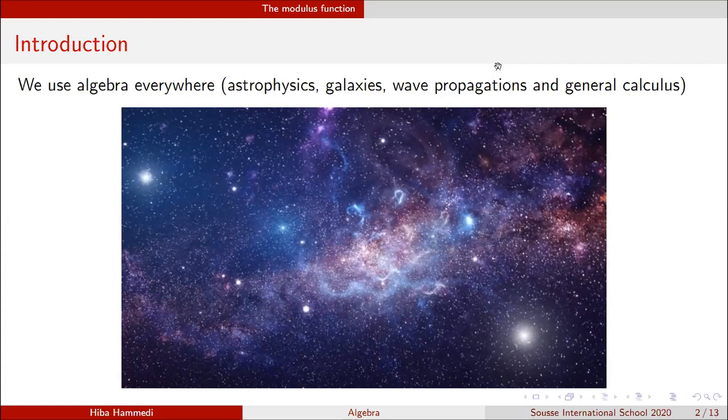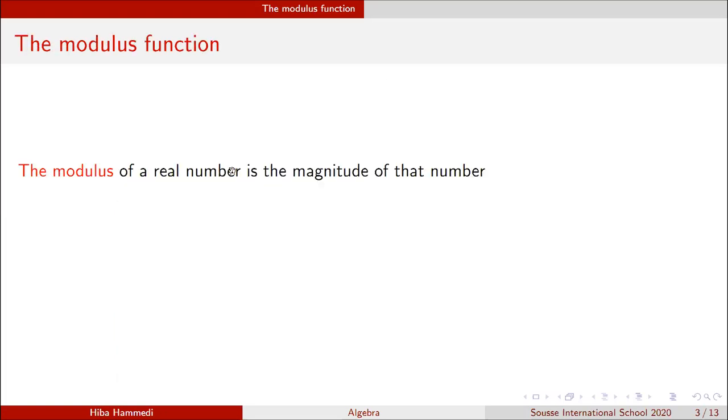But before being able to solve complicated problems like that, we need to know all aspects of algebra, okay? And we saw how to solve equations, linear equations, quadratic equations, and inequalities. But a very important part is how to solve functions or equations involving the modulus functions.